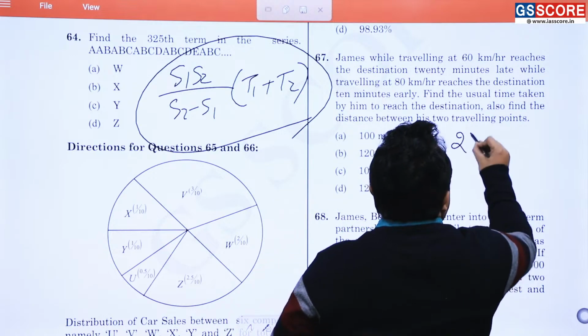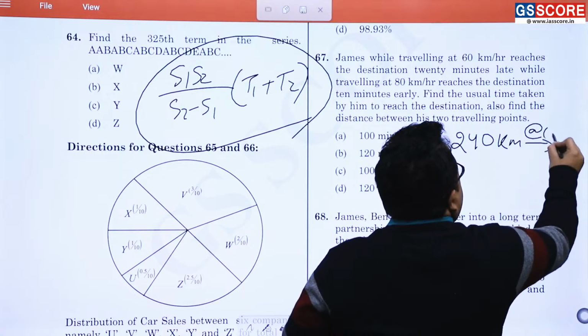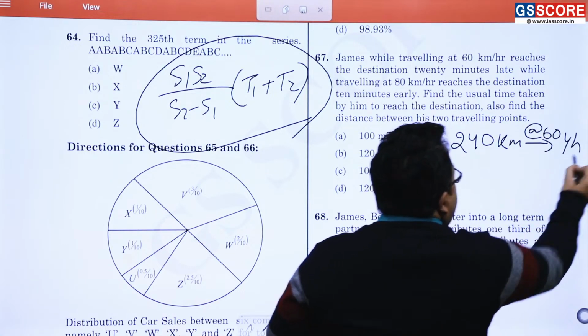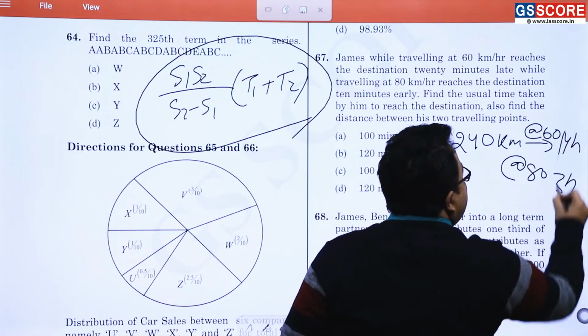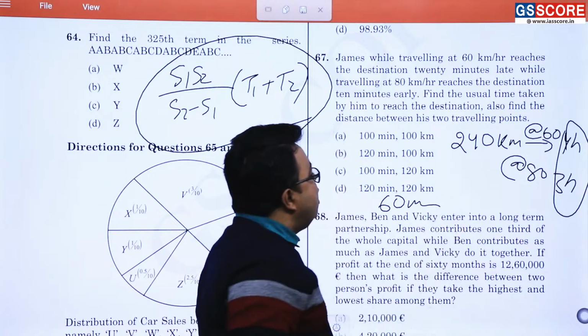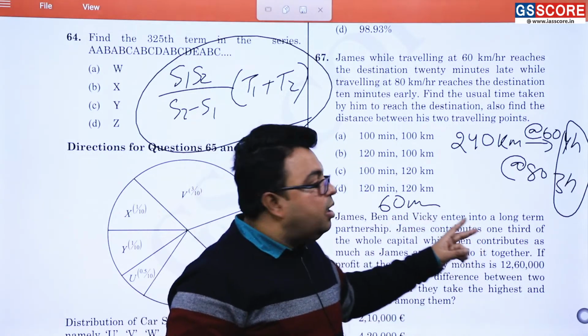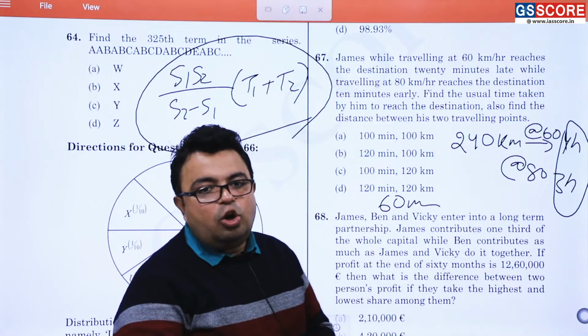नहीं है. 240. Suppose 240 किलोमीटर लिए तो at the rate 60 आप जाओगे 4 hours में. At the rate 80 आप जाओगे 3 hours में. What is the difference between these two timing? Of course 60 minute का timing. Am I correct or not? So 60 minute is the gap and then you have taken 240 km as the thing.